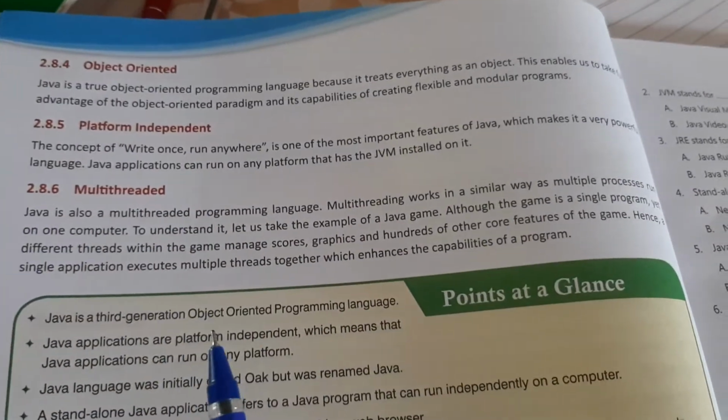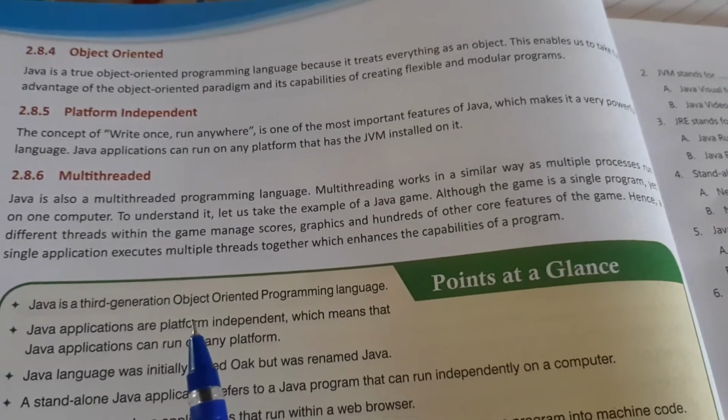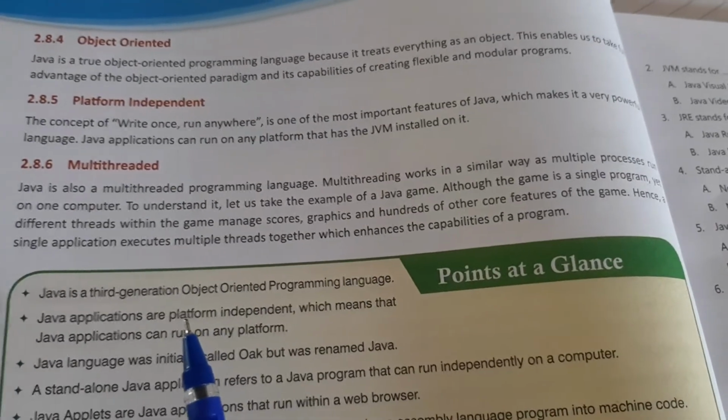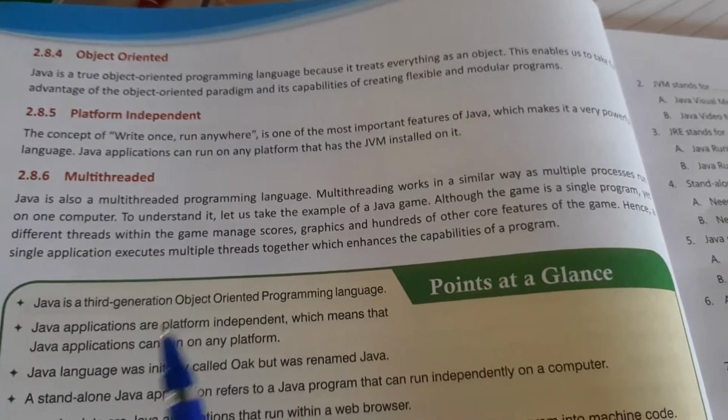So there are 5 main features. Usually there are 10 features of Java, but we are learning the main 5 features of Java. So that's all about this chapter.